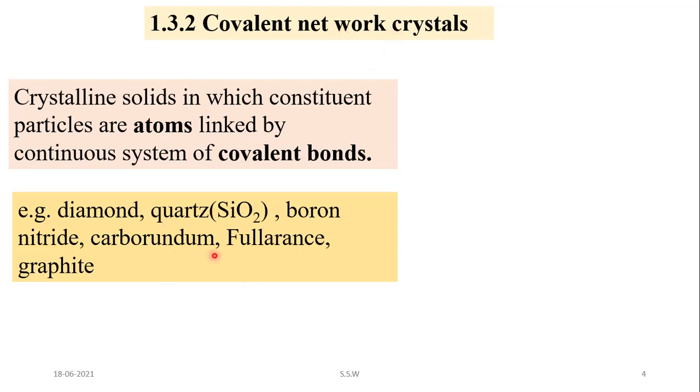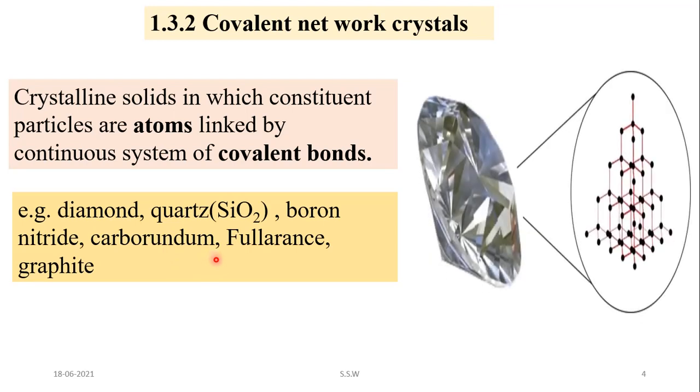All these are very hard, having high melting and boiling point, and this is due to the strong covalent bonding between the constituent atoms. Now in case of diamond, carbon is the constituent atom and each carbon undergoes sp3 hybridization and therefore forms 4 sp3 hybrid orbitals, and the sp3 hybrid orbital of one carbon atom overlaps with the sp3 orbital of another carbon atom and forms a strong covalent bond.